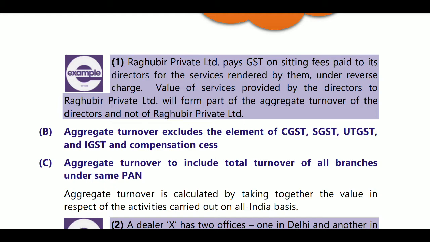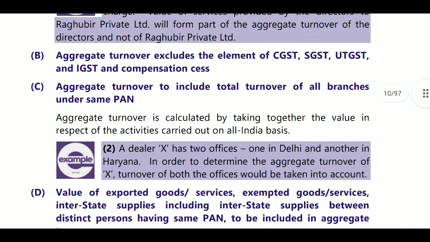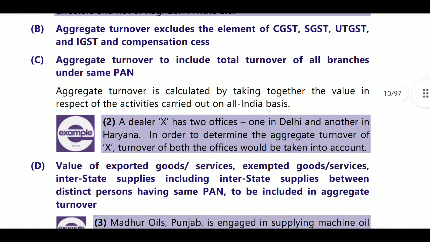That turnover becomes turnover to the person who is providing the service. Here the director is providing the service. The director is not paying the tax, even though he is not paying the tax, his company is paying tax on reverse charge basis. That turnover becomes his turnover, not the company's turnover. Next, aggregate turnover excludes the elements of CGST, SGST, UTGST, IGST and compensation cess. Next, aggregate turnover to include total turnover of all branches under the same PAN.